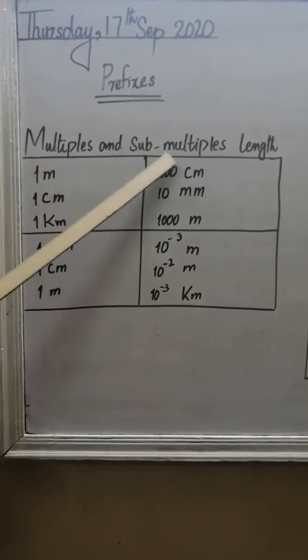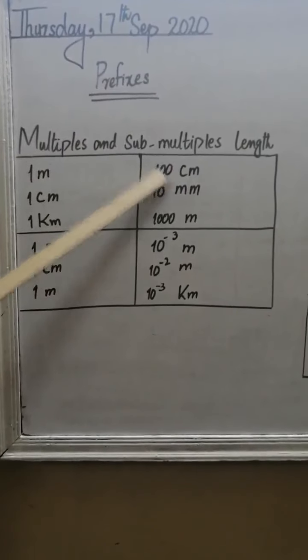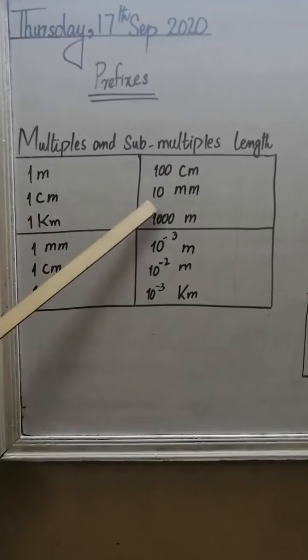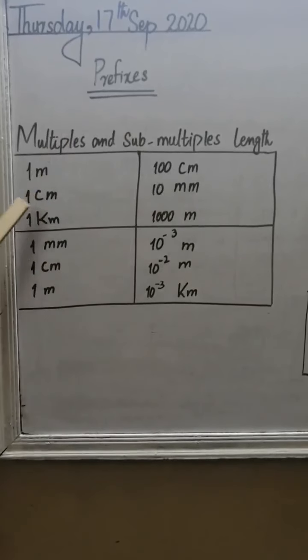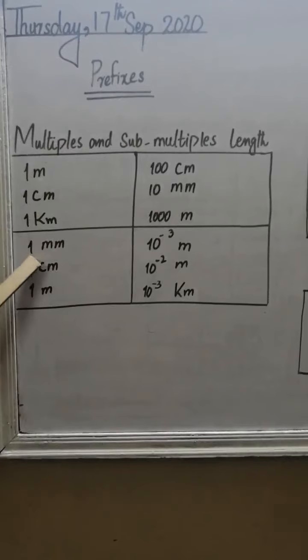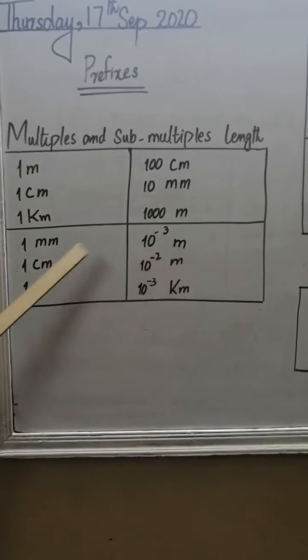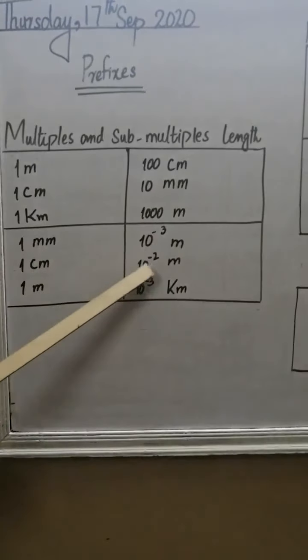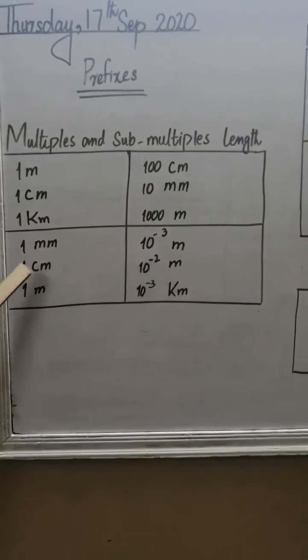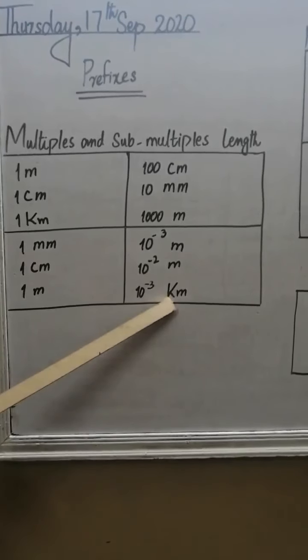Multiples and sub-multiples of length: 1 meter is equal to 100 centimeter, 1 centimeter is equal to 10 millimeter, and 1 kilometer is equal to 1000 meter. 1 millimeter is equal to 10 raised to the power minus 3 meter. 1 centimeter is equal to 10 raised to the power minus 2 meter, and 1 meter is equal to 10 raised to the power minus 3 kilometer.